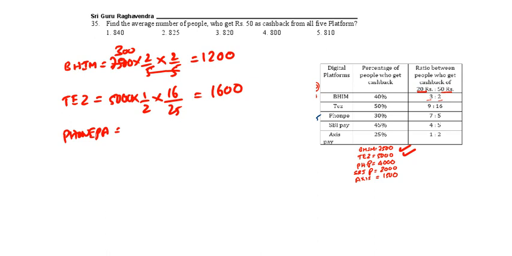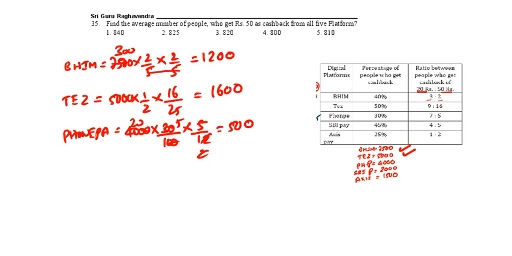Now PhonePe. PhonePe is 4000 into 30% into 5 by 12. 2 zeros cancel, 6 2s, 6 5s, 2 1s, 2 20s. It is 500. PhonePe is 500.